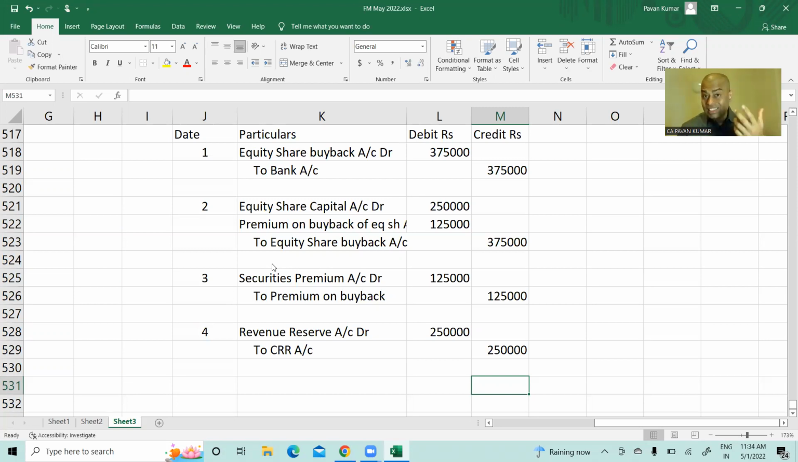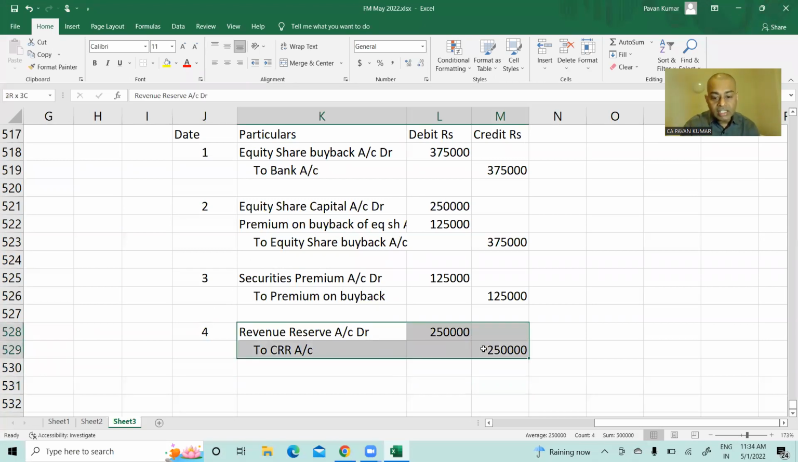In one of the ICAI study material problems, they said the company sold investment, and out of the cash received on sale of investment, they bought back equity shares. Investment will be some 100 rupees, and they sold it for 125. You have to pass the 25 profit entry, and when you are preparing the balance sheet, you need to add this 25 rupees in the P&L. All these things students will do correctly, but they will miss writing this journal entry.